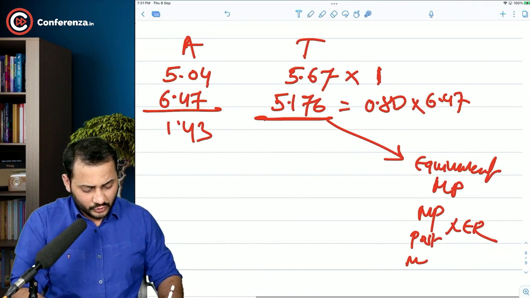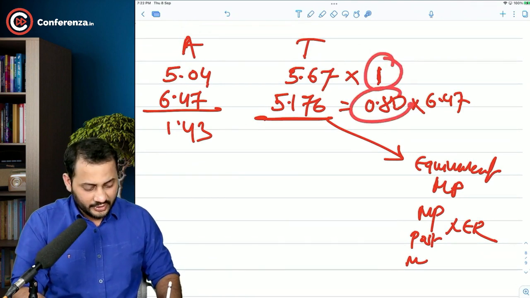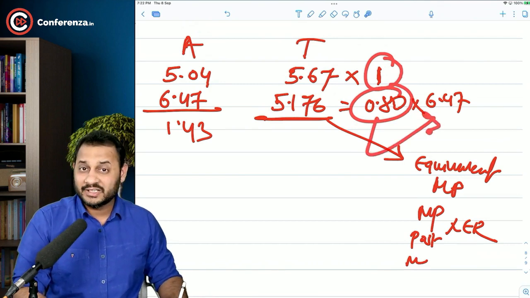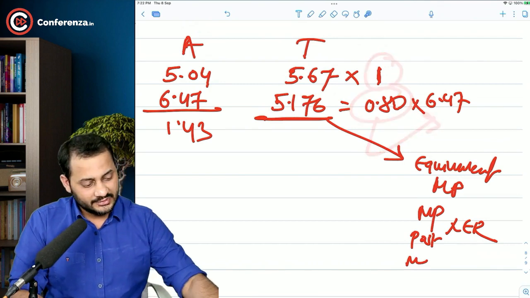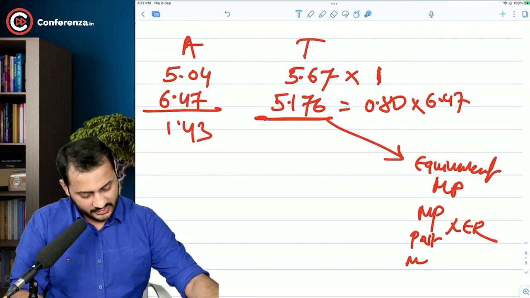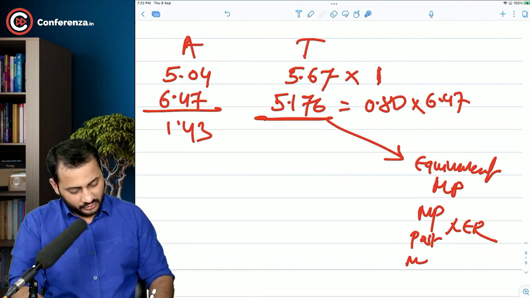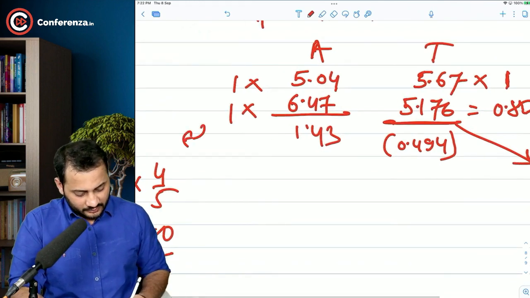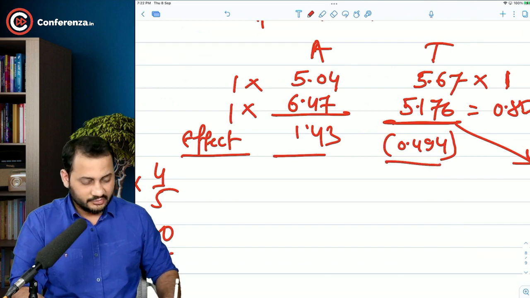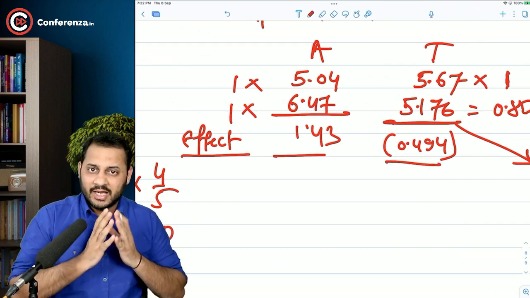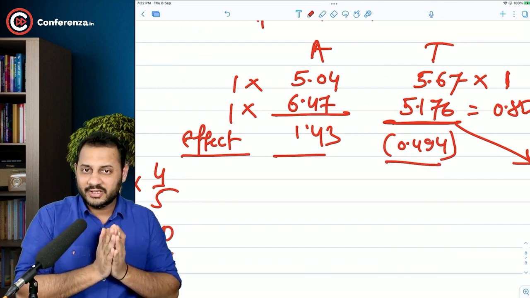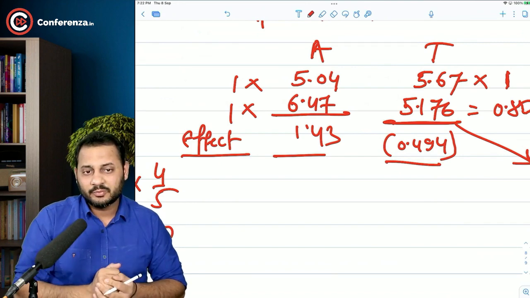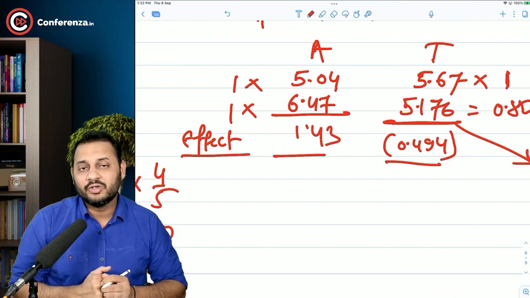So anyone who was holding 1 share earlier is now holding only 0.80 share. So only to that extent the market price should be compared. And that's a loss to this guy, 5.67 minus 5.176, a loss of 0.494. Question asked us about the effect on the market price. This is the effect on the market price. Acquirer is on a positive or a better side because they are gaining in terms of increase in the market price, but the target company shareholders are losing.